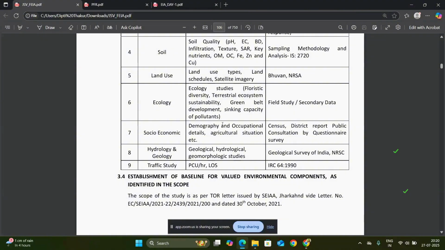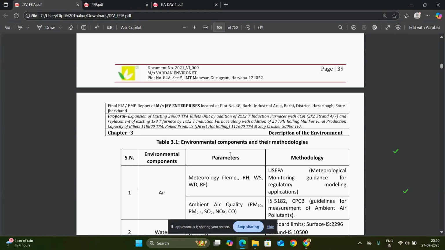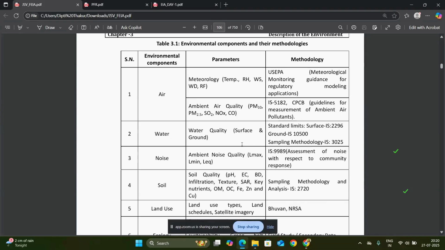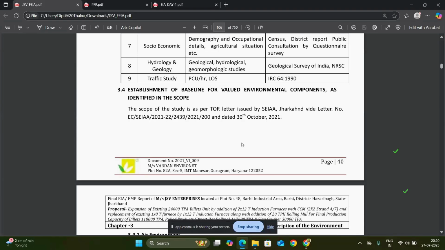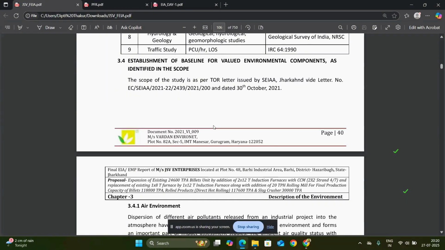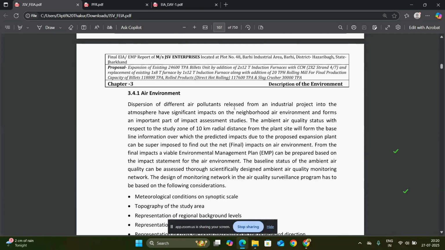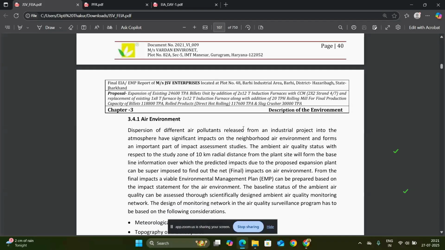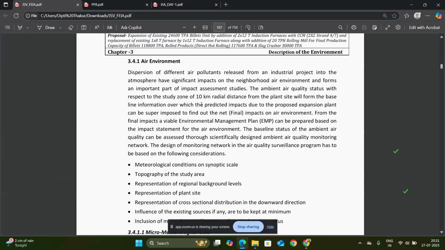This third chapter is involved in the EIA report, and we will make this data after the completion of the TOR or scoping step. So next is the establishment of baseline for valued environmental components, starting from the subheadings, that is the air environment, and every component we will take is submitted in this report.